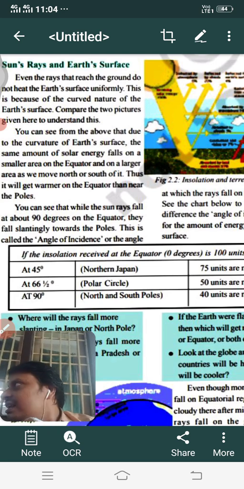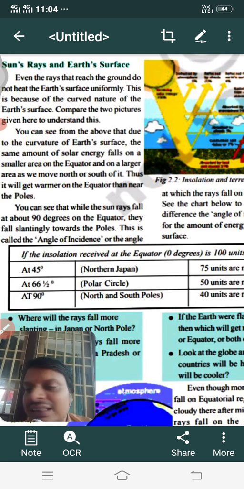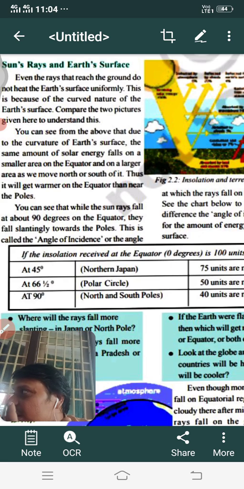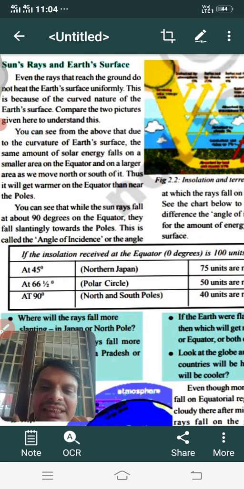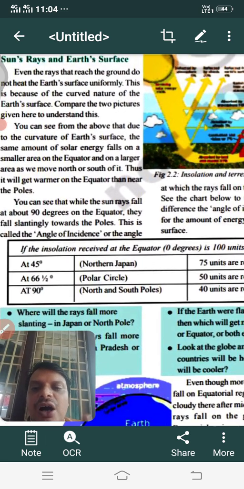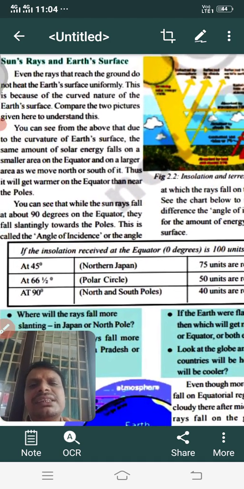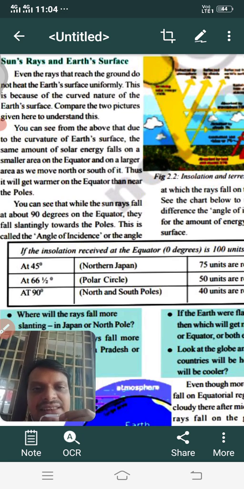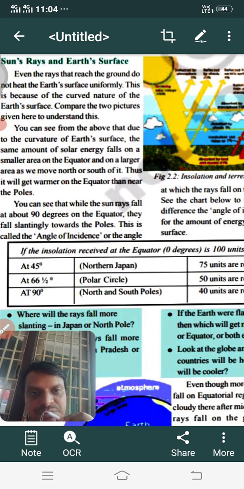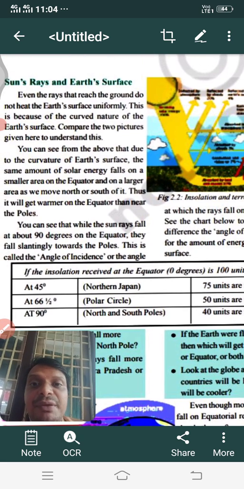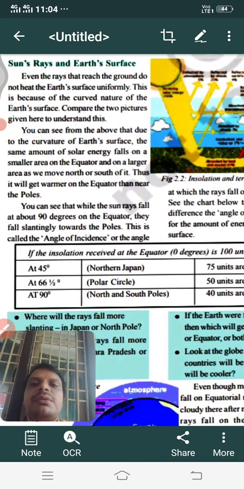When I am looking in the mirror, I can see my face or my body because of what reason? It is an opaque body and it is not allowing the rays to pass through. Similarly here, the surface of the earth is a solid body which doesn't allow the sun's rays to pass through, and because of that some of the energy may be reflected back. But even before reaching the earth's surface, some of the energy may be